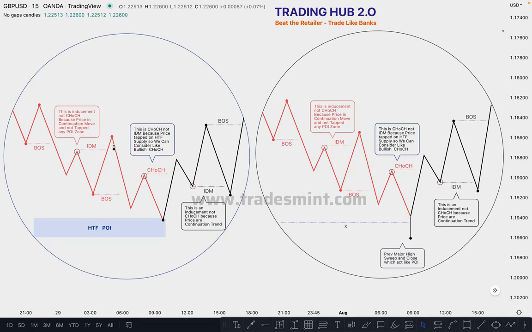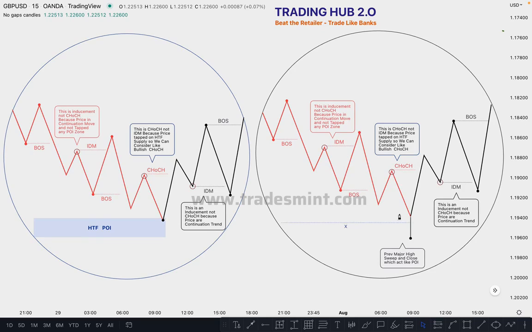Why? Because the market turned from bearish to bullish. So this is your inducement, tapping on the demand zone here, and the market goes higher. The same thing applies here in diagram 2: you can see market momentum is bearish. The same thing happens here, but with only one difference: the market sweeps the previous major low. It means this is an indication that the market is actually looking for a pullback to the upside.